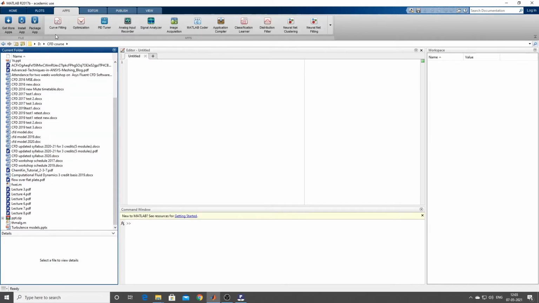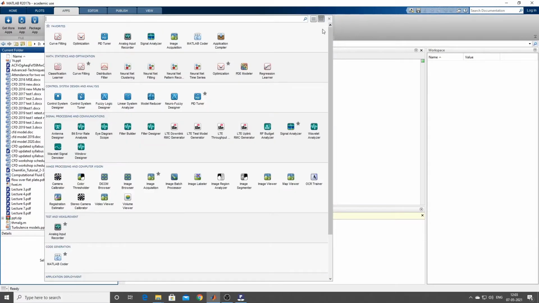Then you have apps. If you want to do any particular thing, you have a particular app for it. You can drop down here and see a lot of things: curve fitting, optimization, proportional integral differential tuner (PID), signal analyzer, image acquisition, which is a very popular thing. You can see mathematical statistics and optimization. You have the PDE modeler.